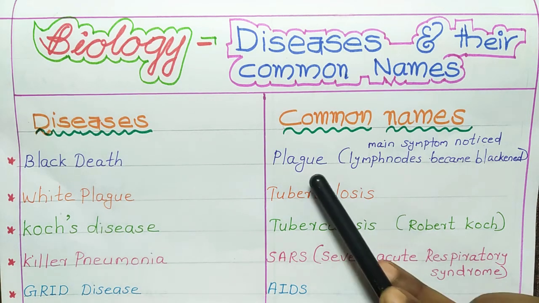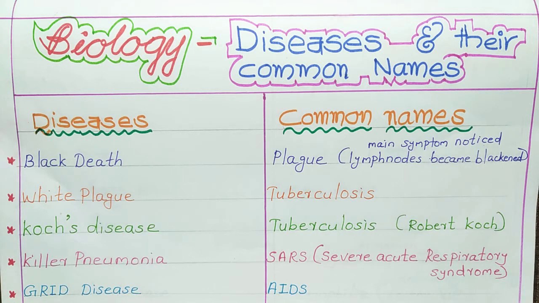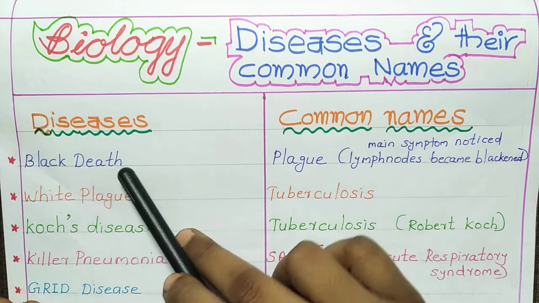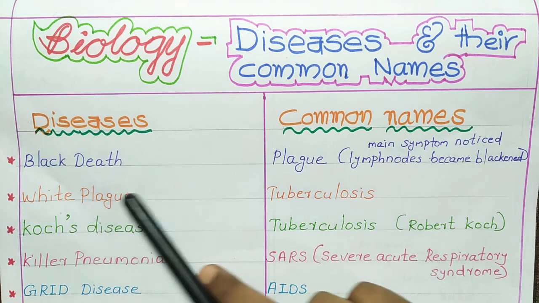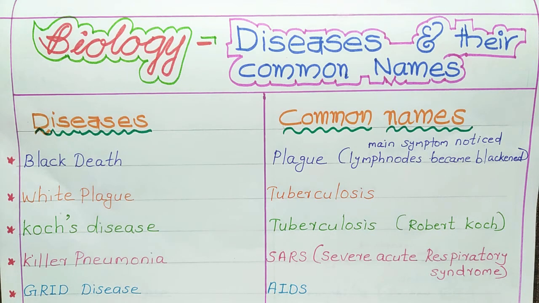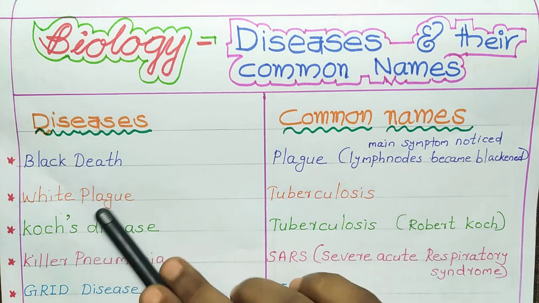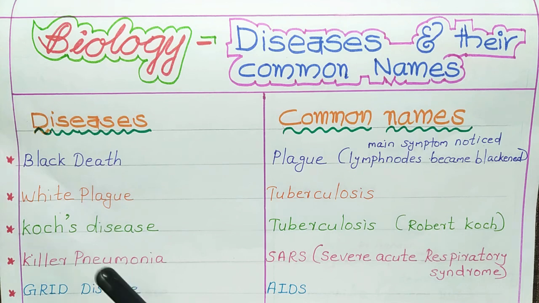Black Death is nothing but plague, and why it got that name Black Death means the main symptom of plague is blackened lymph nodes. That's why it got that name Black Death. Next one is White Plague. White Plague is nothing but tuberculosis. So tuberculosis is its common name and White Plague is the other name.